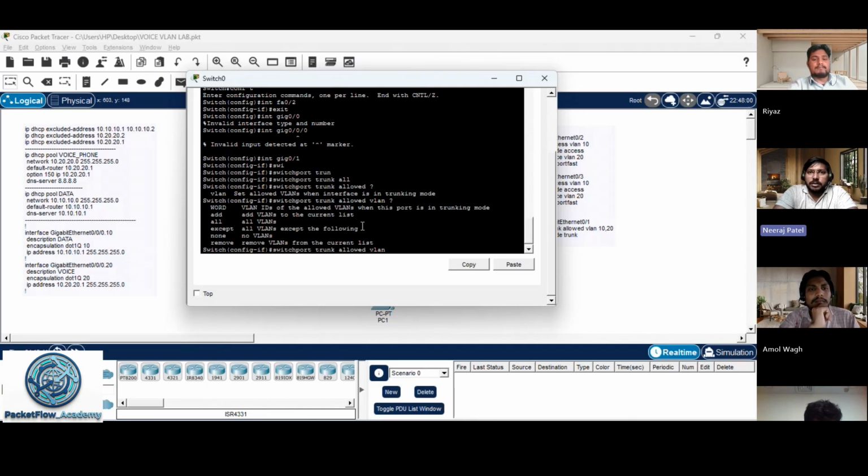When you say all, it will pass all the VLAN traffic through the trunk port. But if you want to allow only some particular VLANs, like here only 10 and 20 are allowed, you just add a command like VLAN add 10 or 20 or 30, 40, whatever you want.